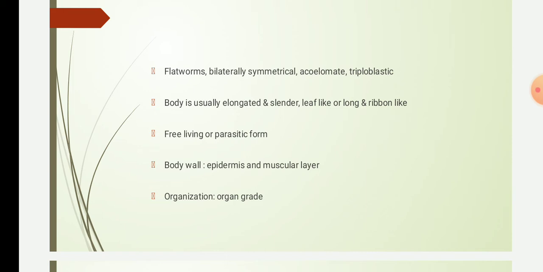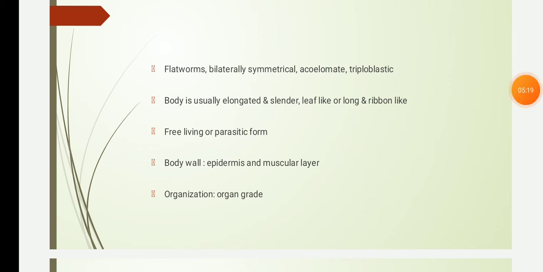Then the body wall. The body wall is triploblastic, that is, there is an outer epidermis, a middle mesoderm, and the inner one is the endoderm. Three layers. In the epidermis, the free living forms have a single layer with ciliated cells, whereas in the parasitic form there is a syncytial layer that lacks cilia. But they also show well developed muscle layers.